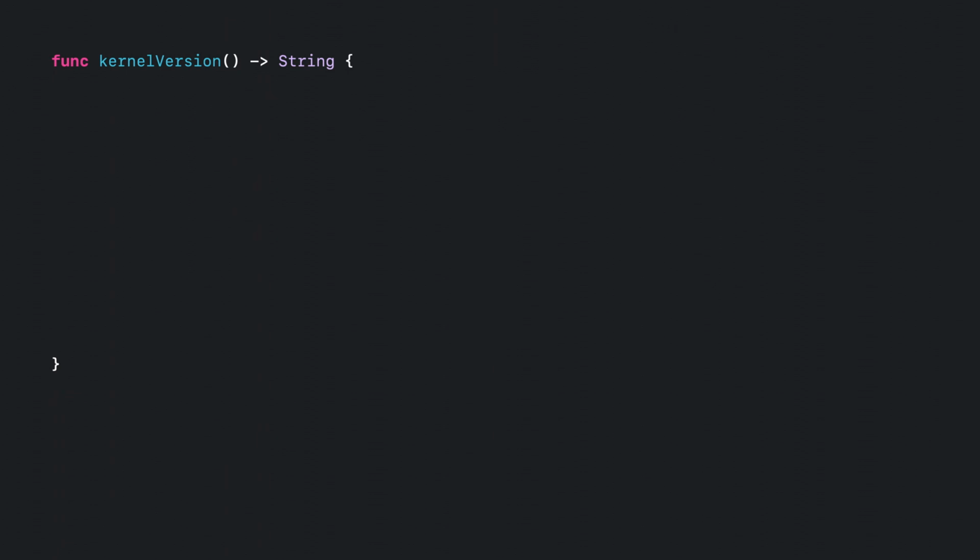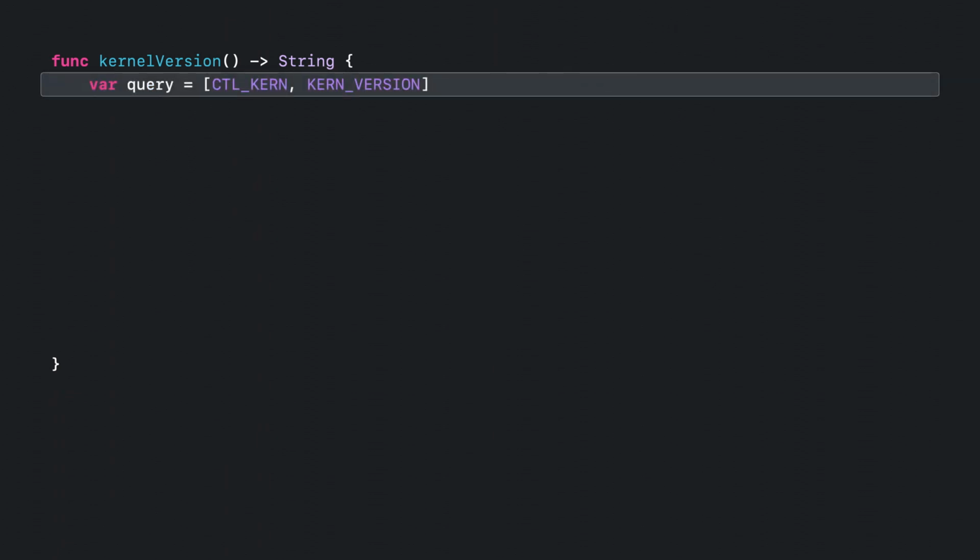Here, we want to find out the kernel version of the operating system we are running on, which is identified by the version entry in the kernel section. Unlike the cache line example, we don't know the size of the version string in advance, so in order to figure it out, we'll need to call sysctl twice.